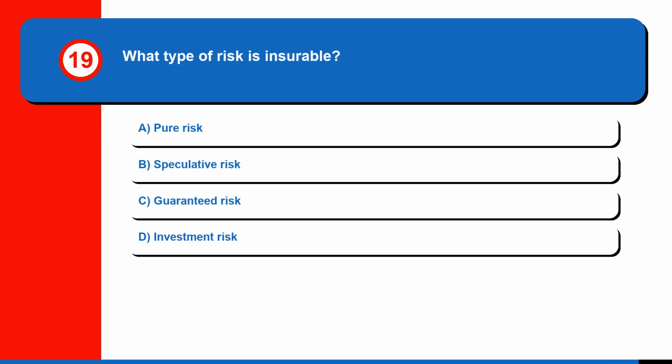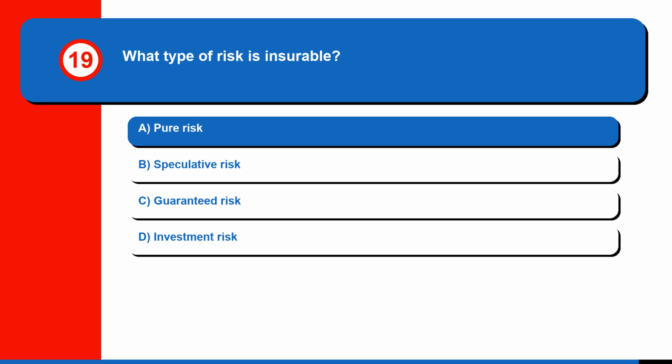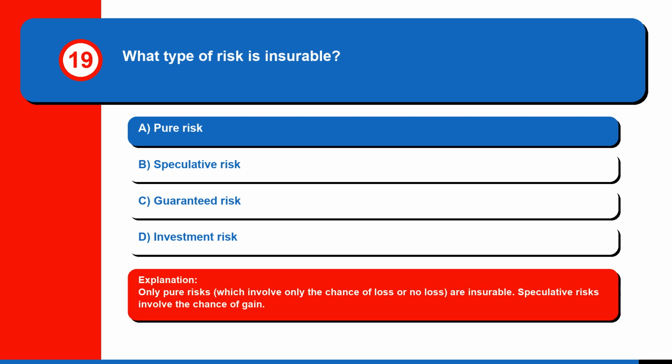Question 19. What type of risk is insurable? A. pure risk, B. speculative risk, C. guaranteed risk, or D. investment risk. The correct answer is A. Pure risk. Only pure risks, which involve only the chance of loss or no loss, are insurable. Speculative risks involve the chance of gain.